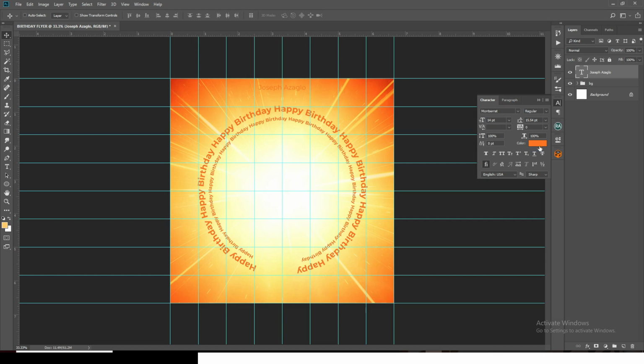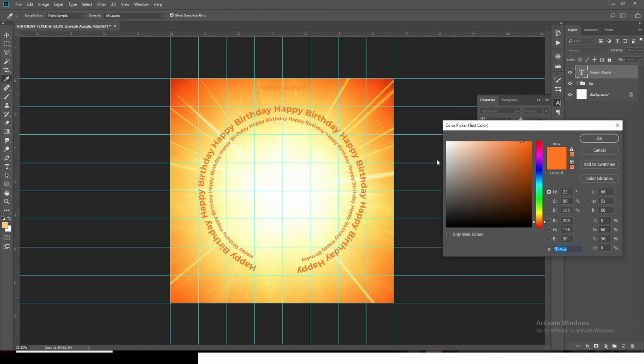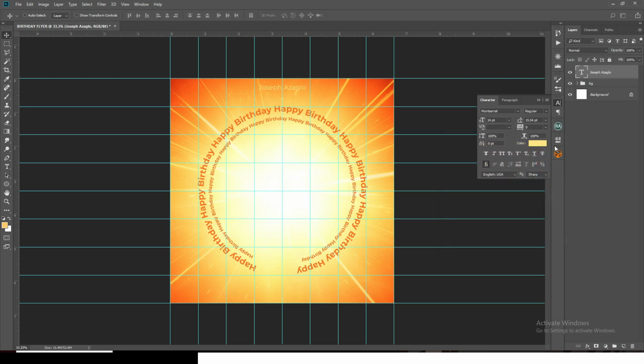Okay, and then also you're going to change the color here. You can give it a yellowish color there so that it stands out a little bit more. And then let's give the tracking 1200, make it very elongated like that. I like the way it's spaced out. We can stick to this one and then let's drag it into that.